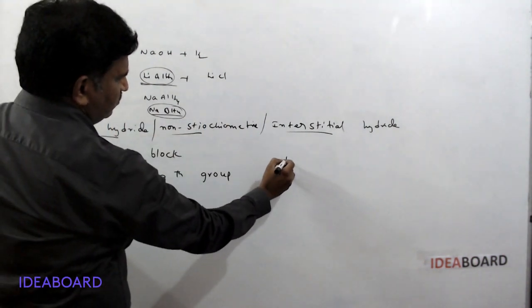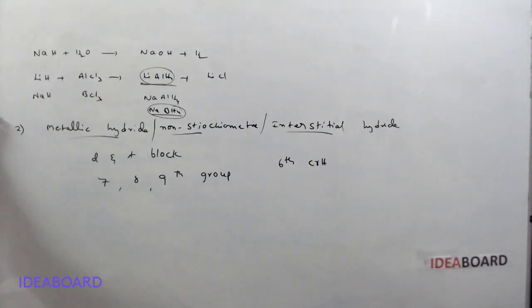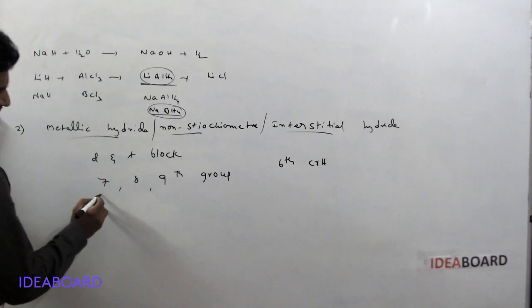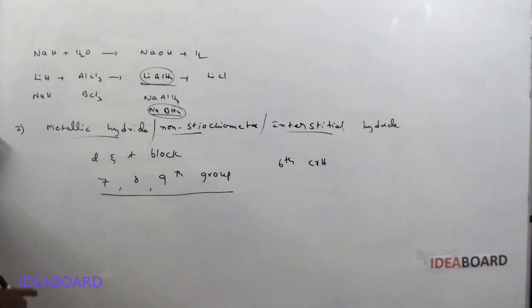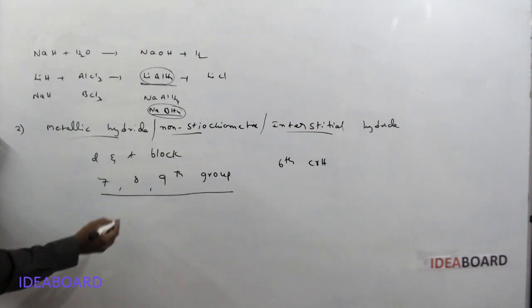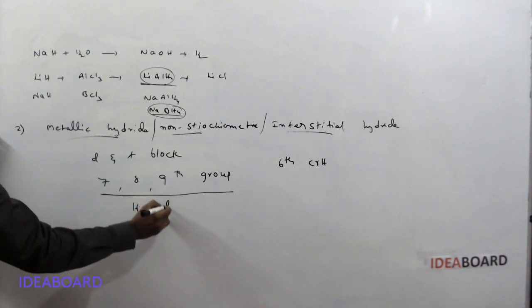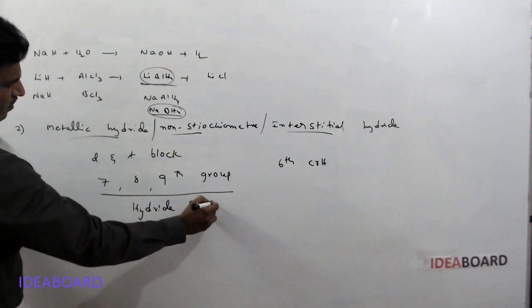In the sixth group, only chromium forms one hydride, that is CrH. Because of the non-formation of hydrides by groups 7, 8, 9, these groups in the periodic table are called the hydride gap.